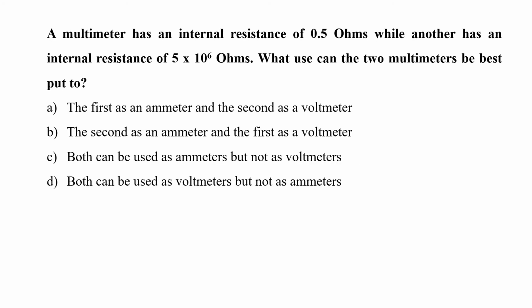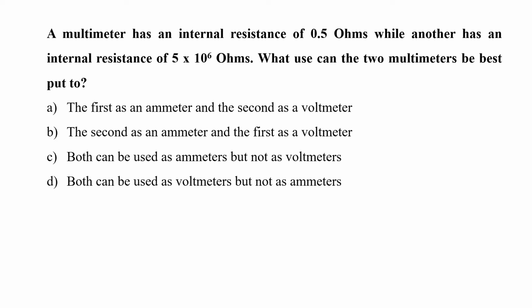A multimeter has an internal resistance of 0.5 ohms, while another has an internal resistance of 5 into 10 raised to 6 ohms. What use can the two multimeters be best put to? A. The first as an ammeter and the second as a voltmeter. B. Second as an ammeter and the first as a voltmeter. C. Both can be used as ammeters but not as voltmeters. Or D. Both can be used as voltmeters but not ammeters.